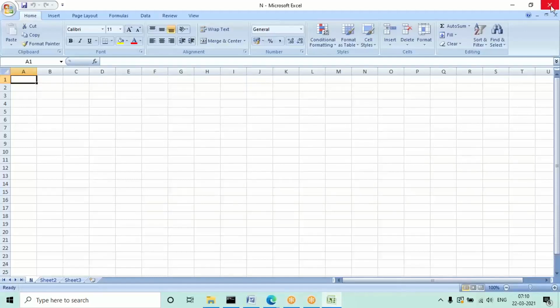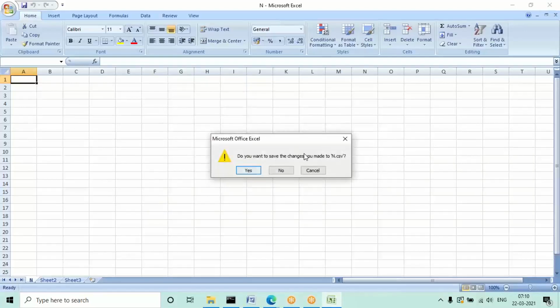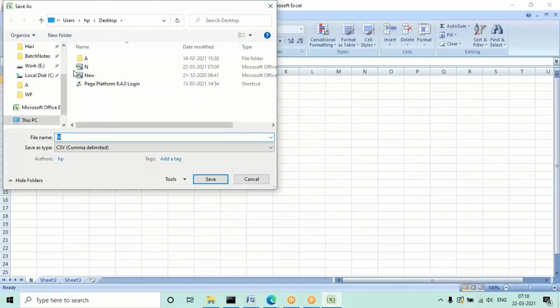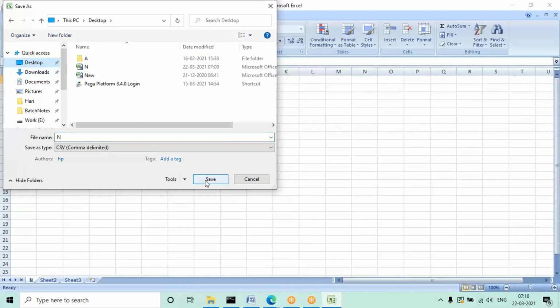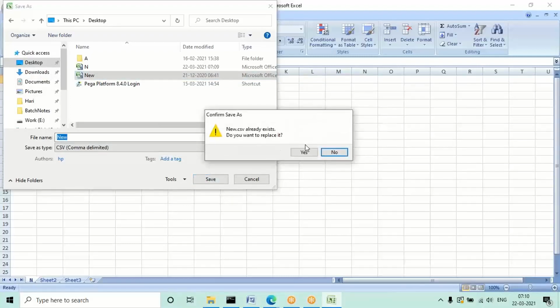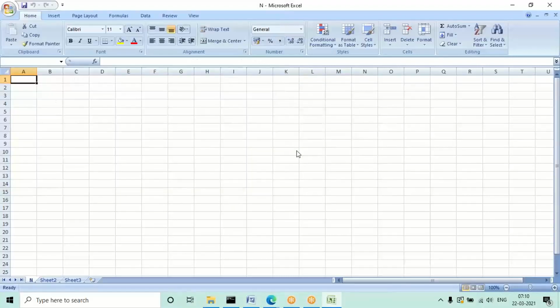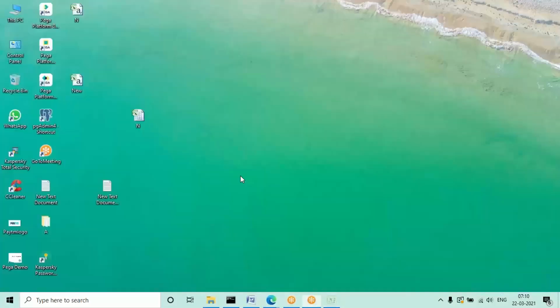Now try to close. If you try to close, you may get a message that a file with the same name is there. Click on Yes. Again, on the desktop you have to choose multiple things like that. You have to click on Yes and Yes because a file with this same name is there, right? Like this, you may click Yes multiple times. Now you can see this is the file format created.